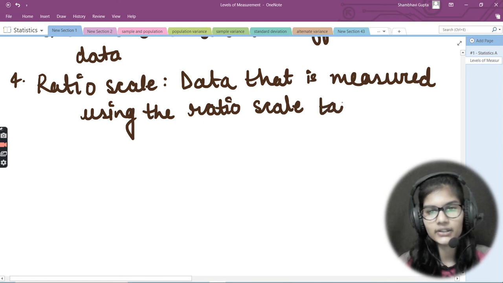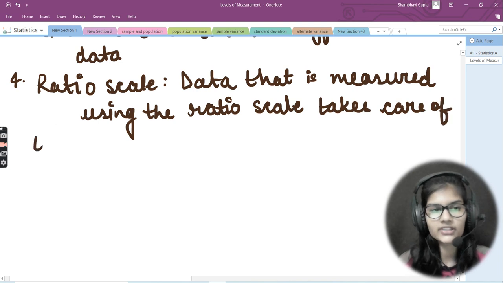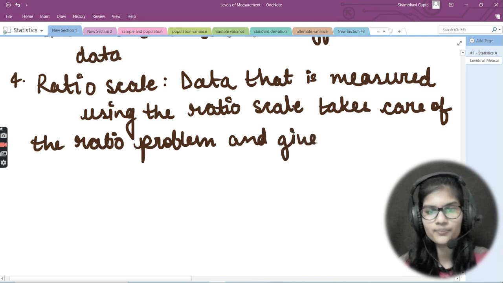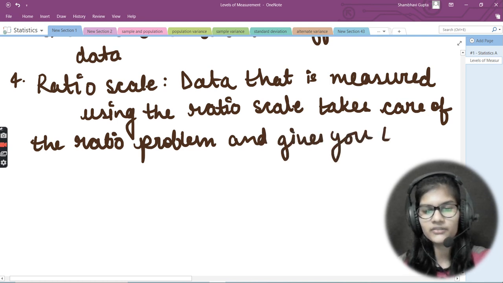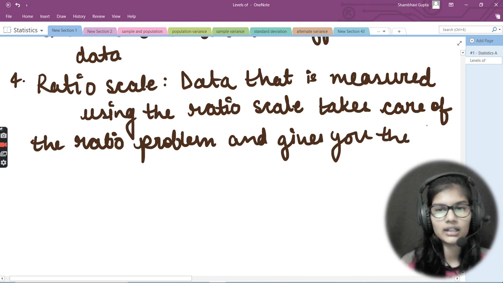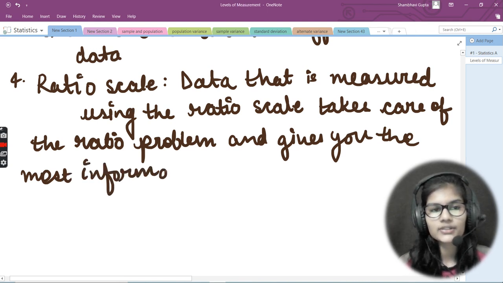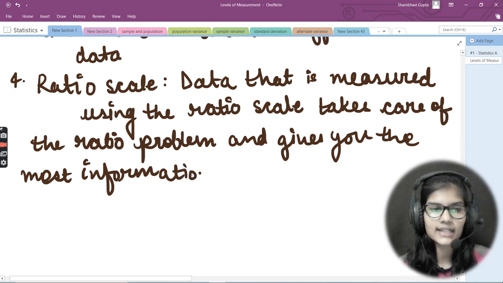takes care of the ratio problem, and actually it gives you the most information. So I would just write that most information, right? So this is about the ratio scale: the data that is measured using the ratio scale takes care of the ratio problem and gives you more information.